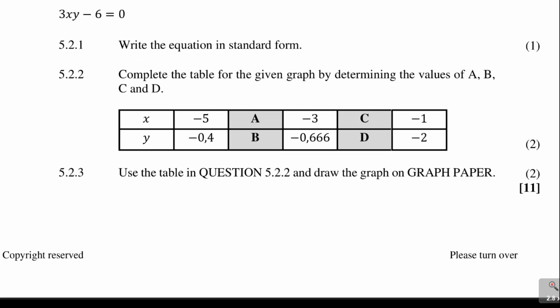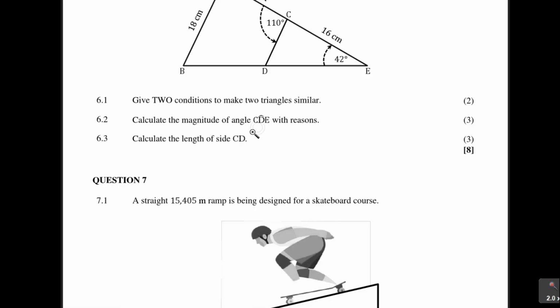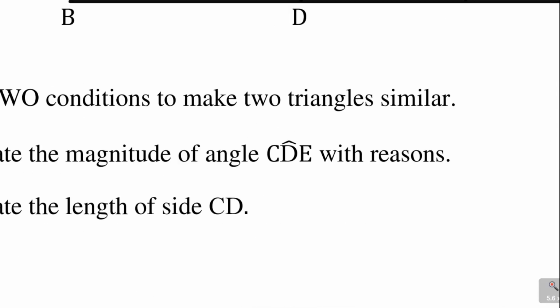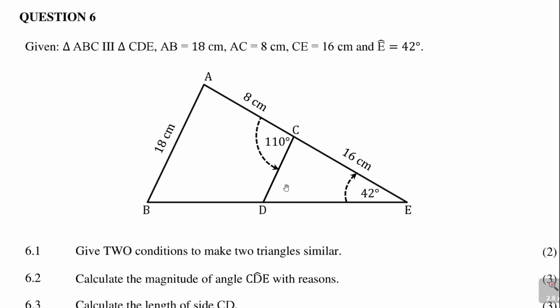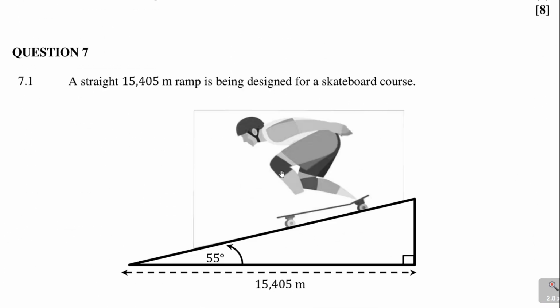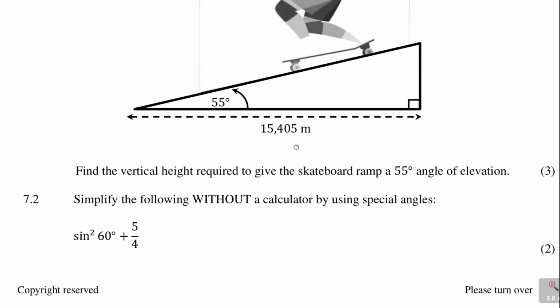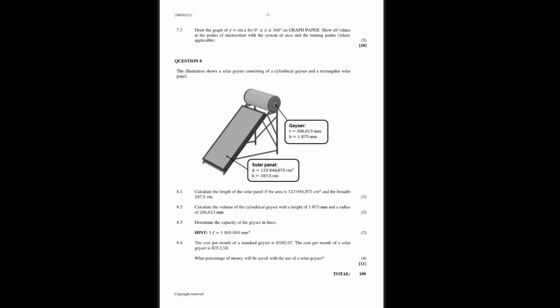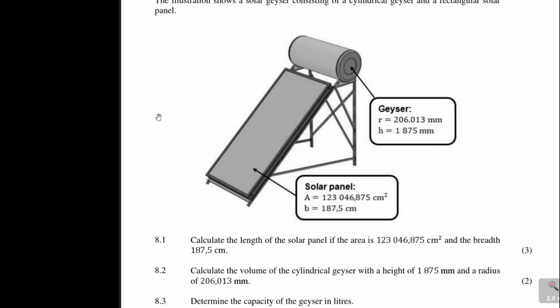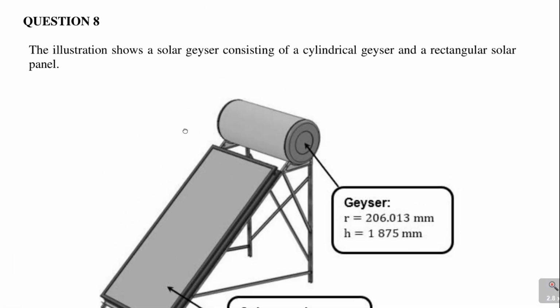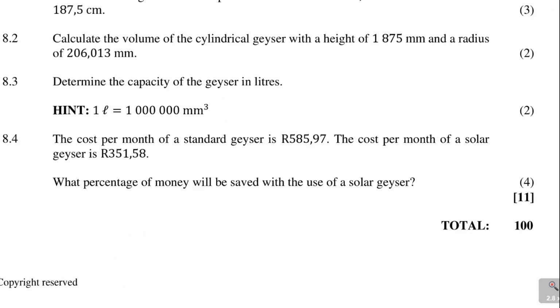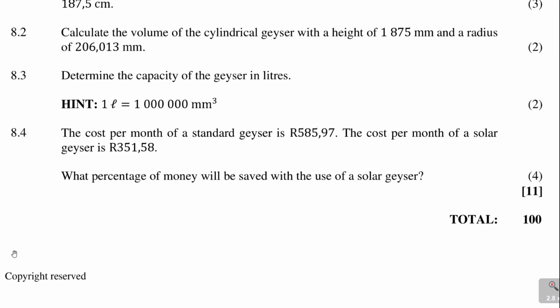And then we go to question number 6. Also an interesting question that you can get more information on as we go through the revision of this question. This is question number 7, and then lastly we focus on question number 8. Here you can see this is question 8. It goes to the end, and it's a total of 100 marks.